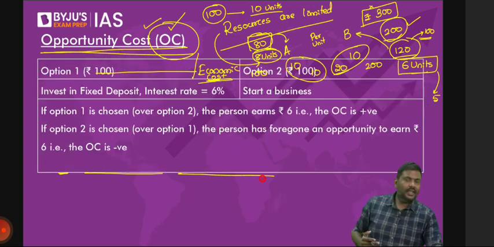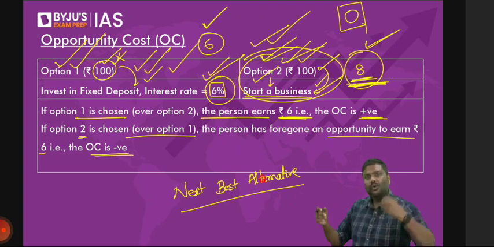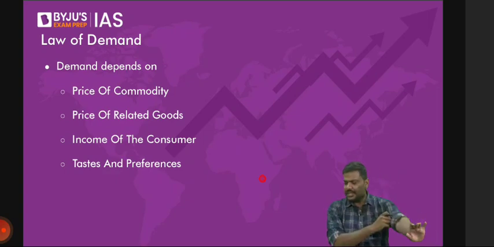There are 2 options. You decided to go with one option. If you earn more than the next best alternative, OC is positive. If you earn less, it is negative. That is the basic idea of opportunity cost. Okay. Let's go to the next one.